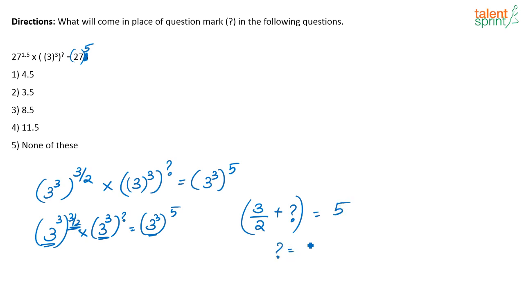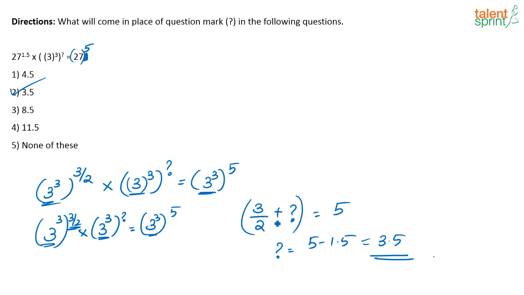So what will come in the place of question mark? 5 minus 3 by 2 is 3.5. Either take it as 1.5 or as 3 by 2, whichever way. The answer will be 3.5. When I represent 27 as 3 cube, all the numbers are the same, so 3 cube whole to the power 3 by 2 into 3 cube whole to the power something is equal to 3 cube whole to the power 5.